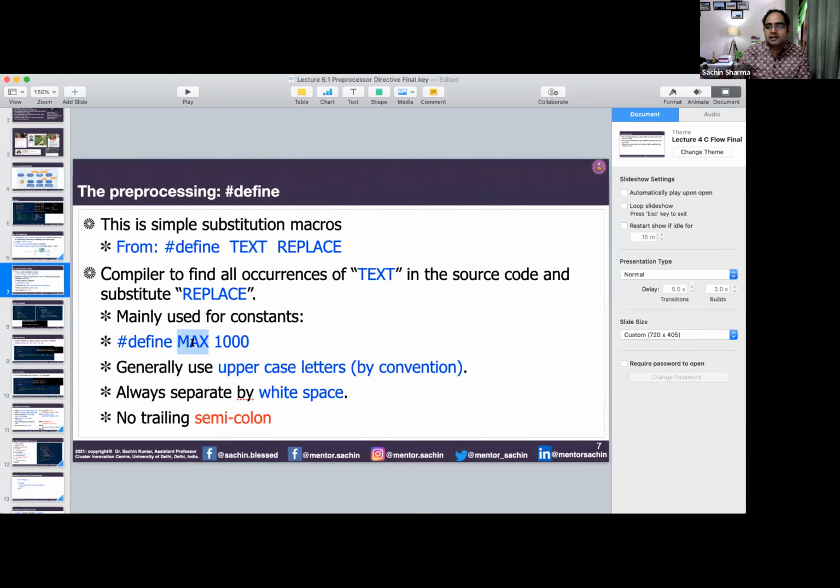So for example, if you want to make a constant and you have some value somewhere, for example you have to print values up to 1000 in your program. So you have taken the maximum limit, MAX equals 1000, you have defined it, and everywhere you run your loop, you are using MAX, not 1000. But after 3-4 years, your requirement changes from 1000 to 1.